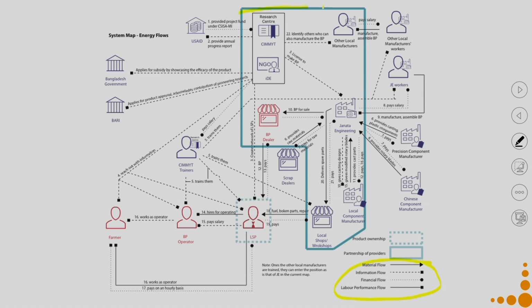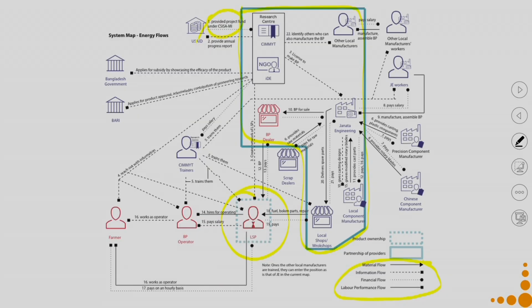performance. We have to also highlight what is the partnership of the providers and who is going to be the owner of the product. We write down what is flowing between them, and we can also put them in a sequence like 1, 2, 3, 4, so that it is easy for anybody who wants to read this particular map. We have to create the systems map at different levels. So, at the start of the project, when we are doing the existing map, when we are making system concepts, for each of those system concepts for our final design, we have to also make a systems map for our best case sustainability cases.